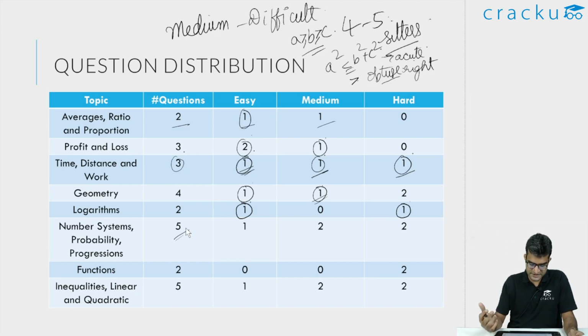There are 2 questions in progressions and there are 2 questions in number systems. In progressions, I think there is one question which is quite easy, that involved the number of common terms when you are given 2 arithmetic progressions. Those are the kind of questions that you should definitely attempt.